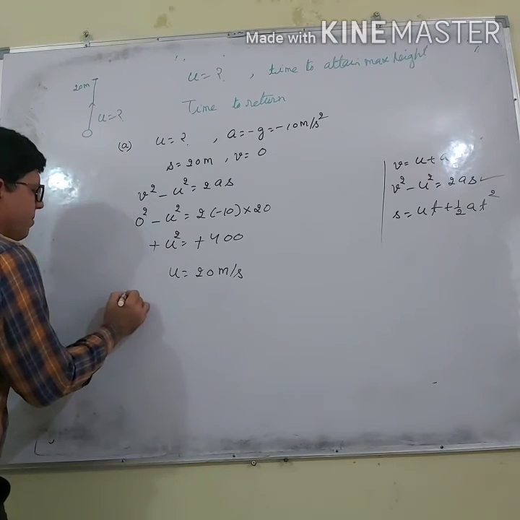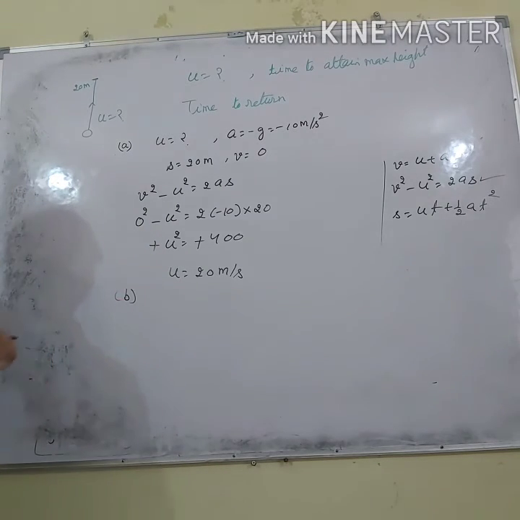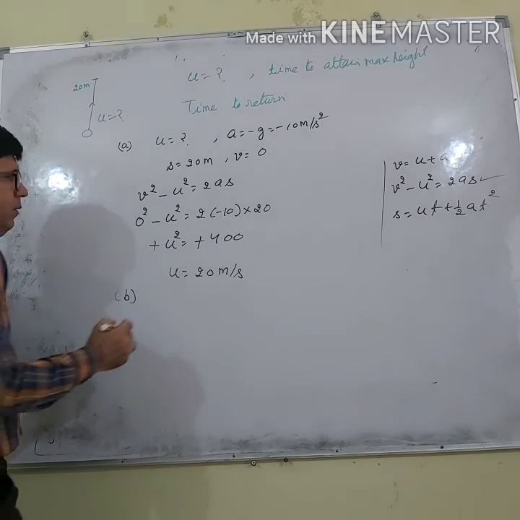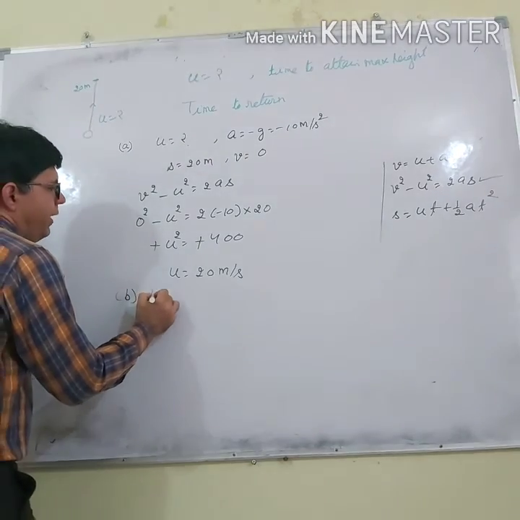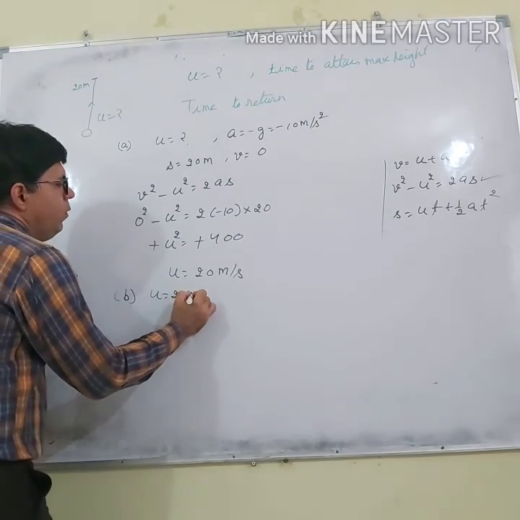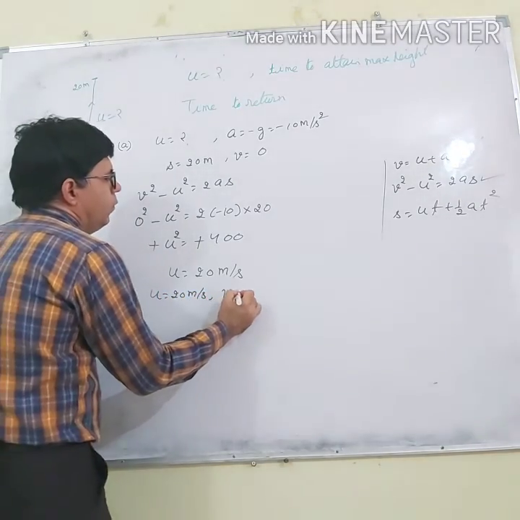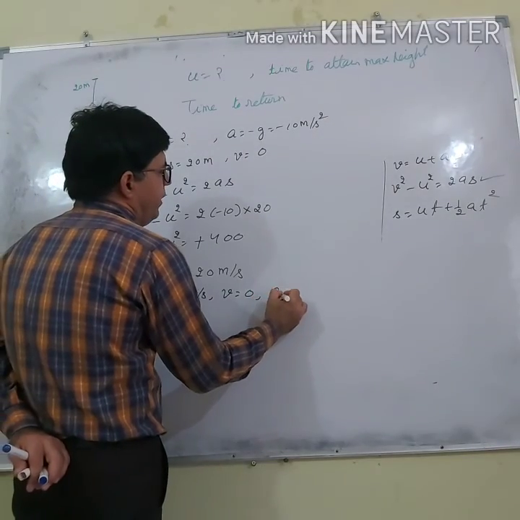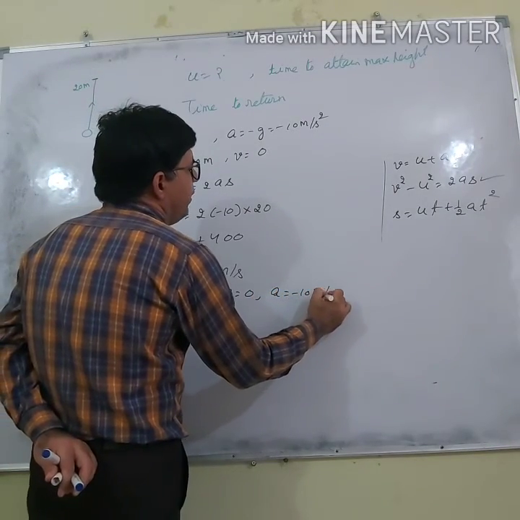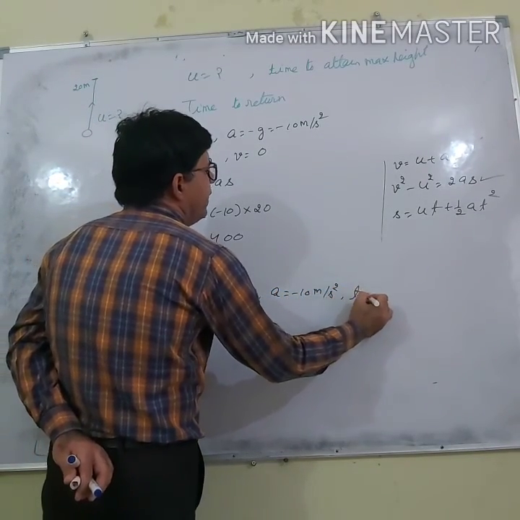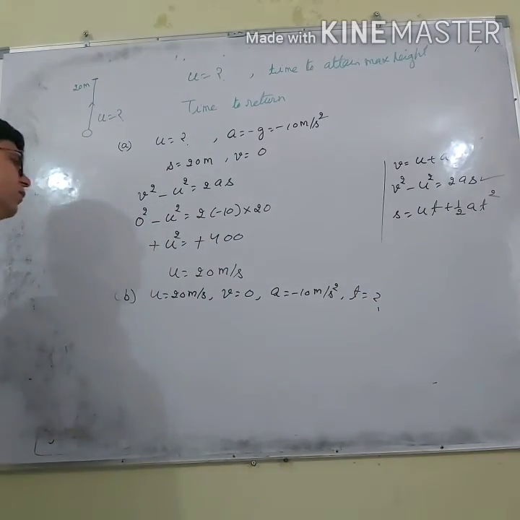Now, what about the time to attain maximum height? I have u right now. V is 0, a is minus 10 meter per second square. Let t be the time. Which formula can I use?